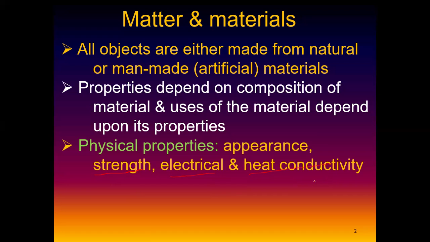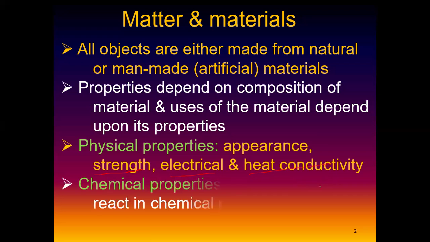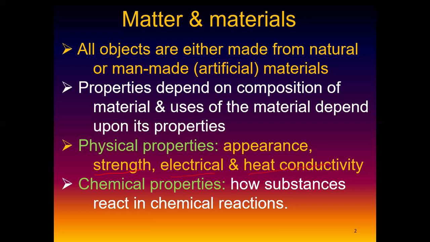But here we were simply talking about the physical properties. I was just explaining them for you to understand why we consider them as physical properties. Remember, properties depend on the compositions. So we're going to look at appearance, strength, electrical and heat conductivity. Okay. Then we have what we call the chemical properties: how substances react in chemical reactions. That's a chemical property. How does this react? What is that reaction? Remember, I said water can react with oxygen to form rust on a steel material.